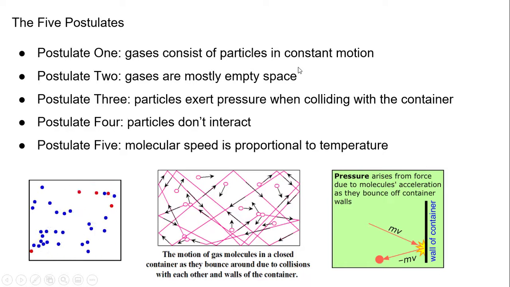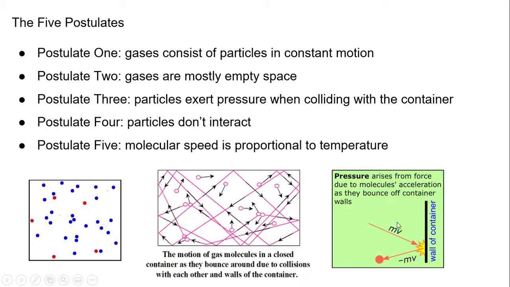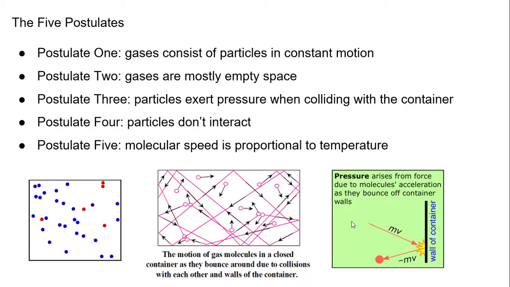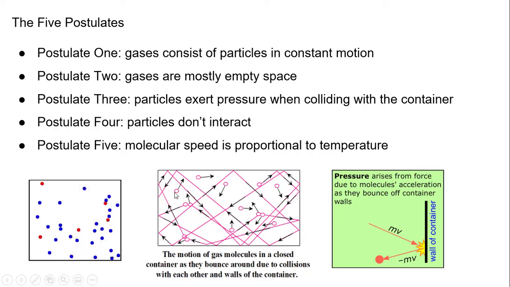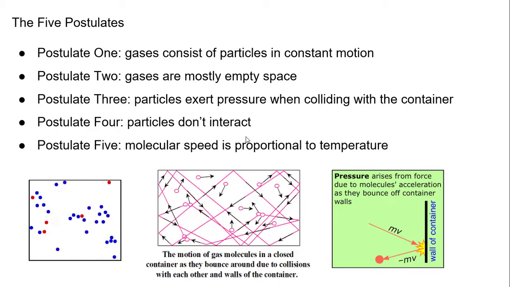Here is just a breakdown of everything that I stated. Postulate 1, gases consist of particles in constant motion. Postulate 2, gases are mostly empty space. 3, particles exert pressure when colliding with the container, which is a picture you see here. This is mass times velocity. The pressure that arises is from the molecules colliding with the walls of the container and not with collisions between themselves. Postulate 4, particles do not interact. There's no intermolecular forces, which means there's no attraction or repulsion. They just go on with their business. And molecular speed is proportional to temperature.